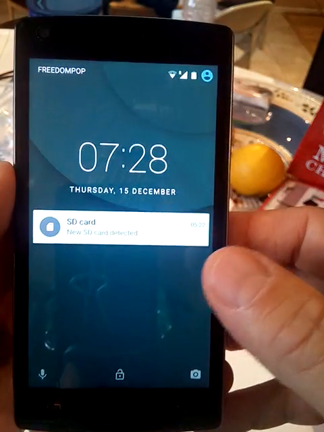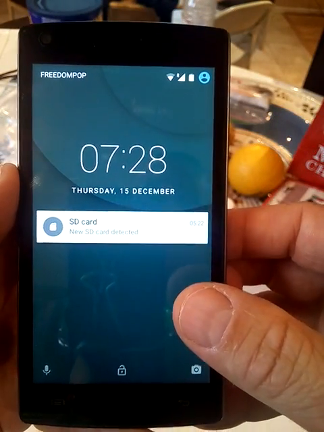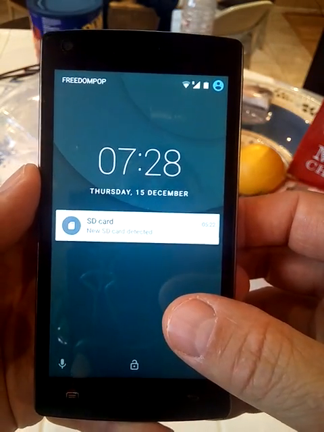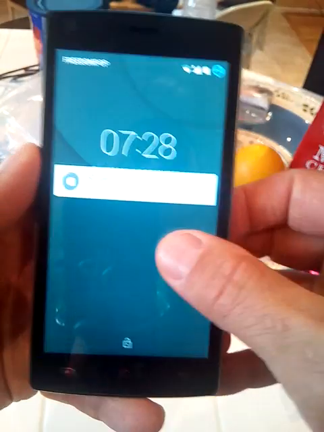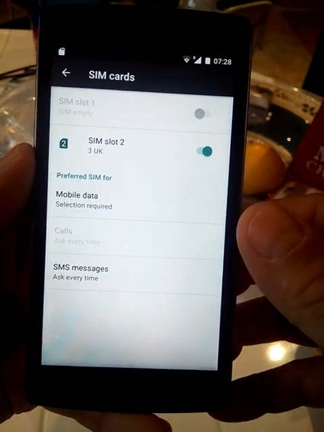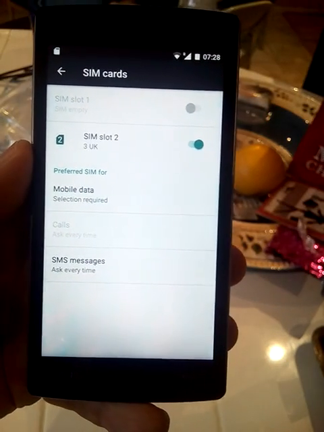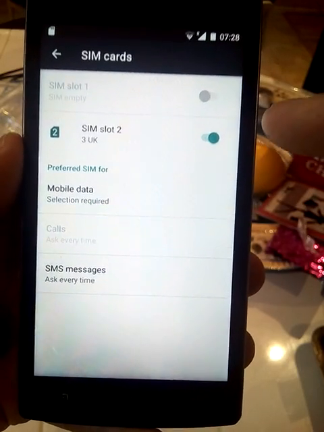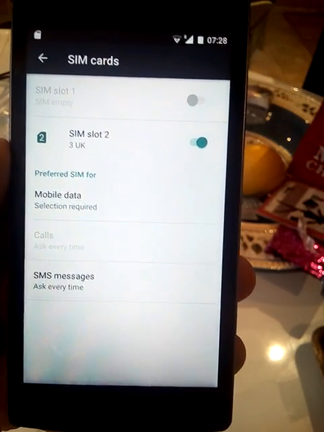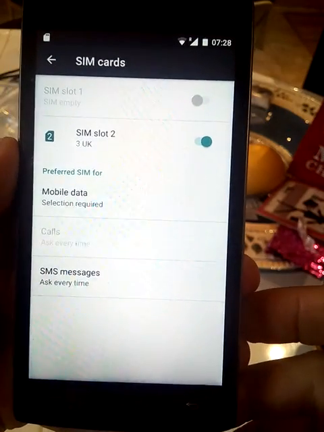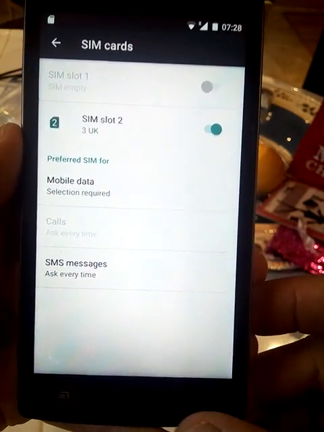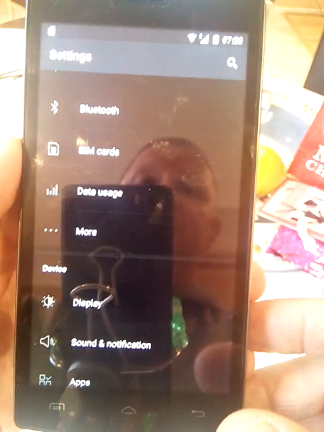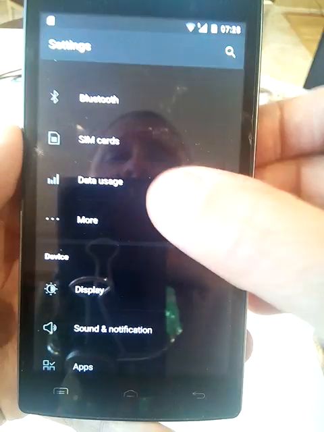Okay, today we are going to activate an Android 6.0 phone on Freedompop using the global SIM card. I have installed the global SIM card, and when you go to settings you'll see I have this one in slot 2. On other phones I've done, I have 2 SIM cards, one in each slot, using one at a time.